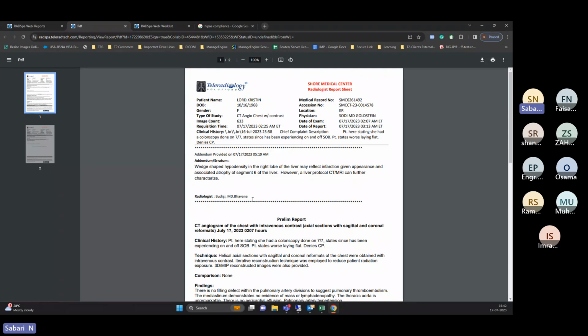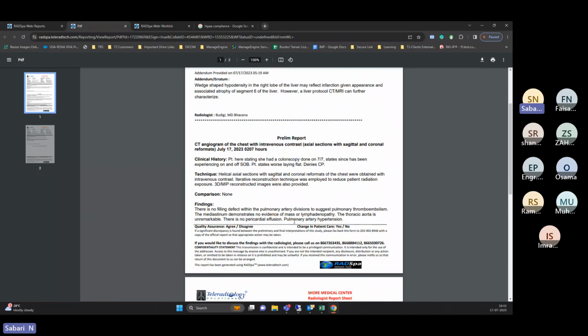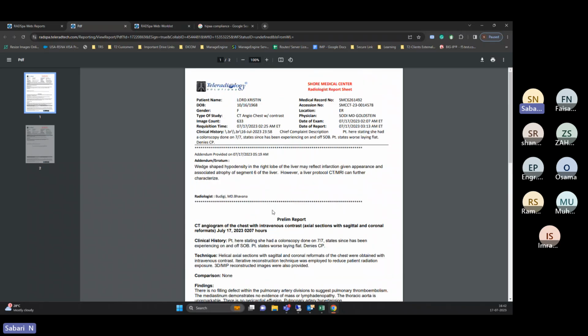The particular finding is missed. So that is the addendum. At the end of the day, the patients will get both the final report as well as the addendum. Apart from that, if you want to download this, you can just click on the download button. This will be downloaded as a PDF.